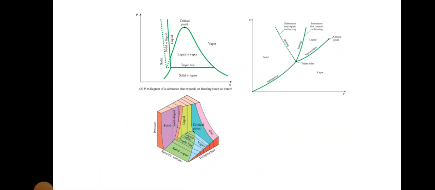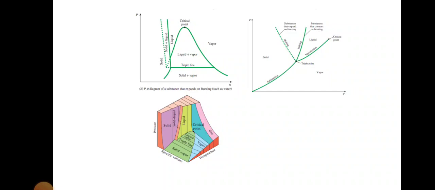You can see this PV diagram. Critical point means there is a point joining in between the liquid and vapor line. Then triple line means the three lines, that is the vapor region, liquid region, solid region. The three joining place is the triple point. Okay. Then PVT surfaces. The pressure can be expressed as a function of temperature and specific volume. It is P as a function of T and V.